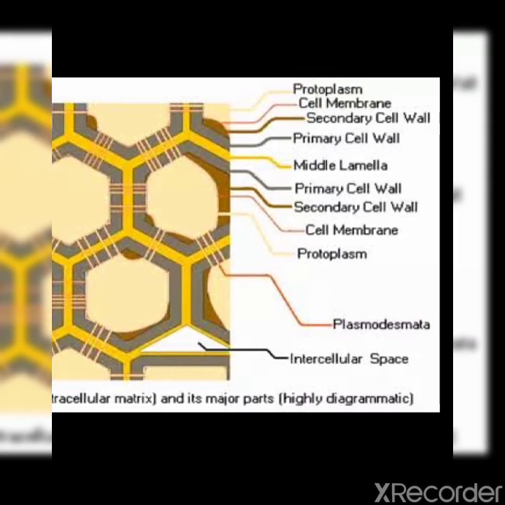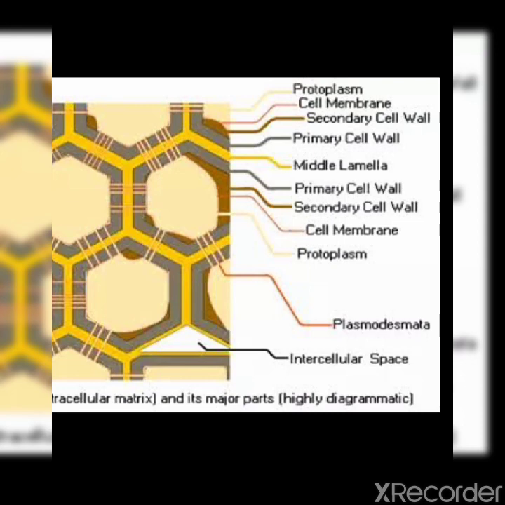You can see in the figure this is the middle lamella, which is given in yellow color. So the middle lamella is present between two primary walls. You can see the primary wall given. This one is a primary wall and this one is also a primary wall. Clear? So the middle lamella is present between two primary walls and it connects the two adjacent cells.